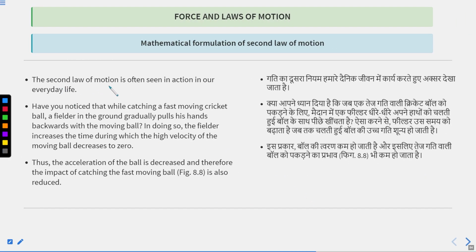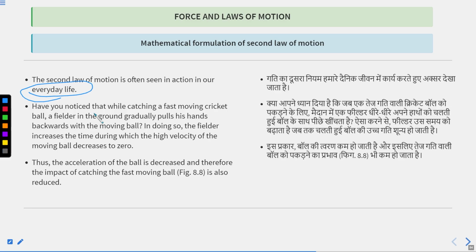The second law of motion is often seen in action in our everyday life. You can notice the second law of motion in our everyday life. Have you ever noticed that when you want to catch a cricket ball, the fielder gradually pulls his hands backward with the moving ball?